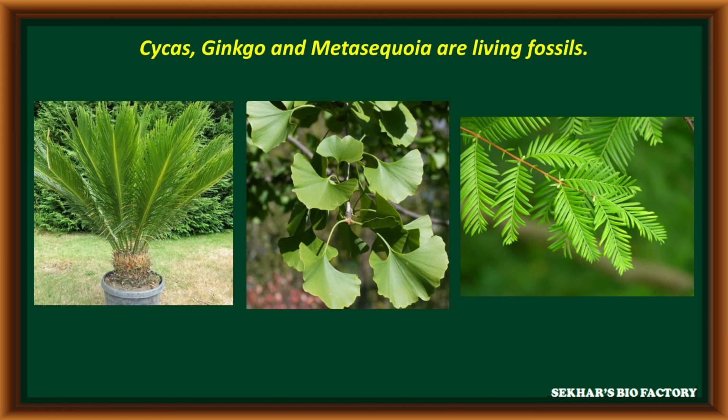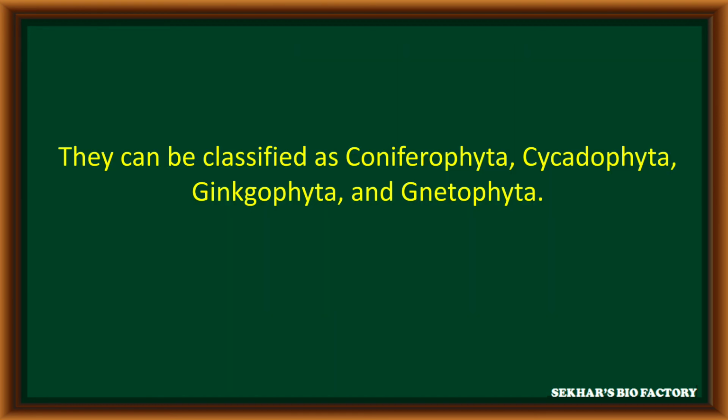In gymnosperms, cycas, ginkgo and metasequoia are considered living fossils. Gymnosperms are classified into Coniferophyta, Cycadophyta, Ginkgophyta and Gnetophyta. These are the general characters of gymnosperms.